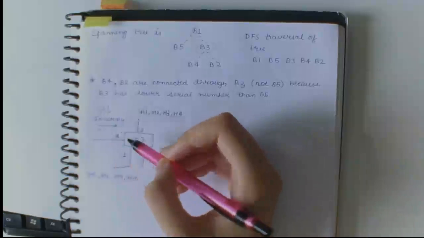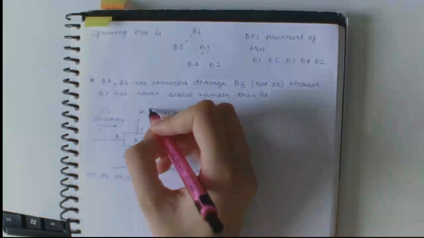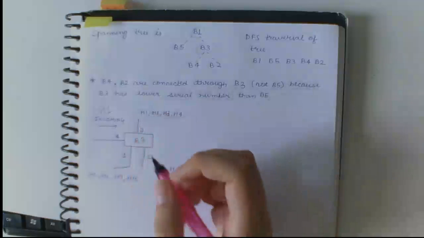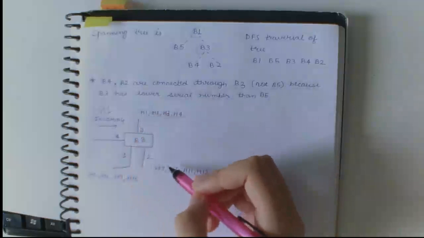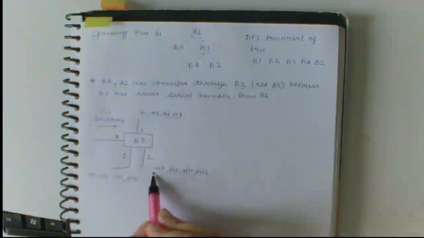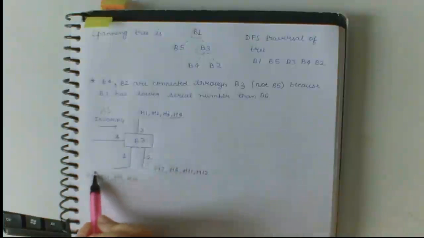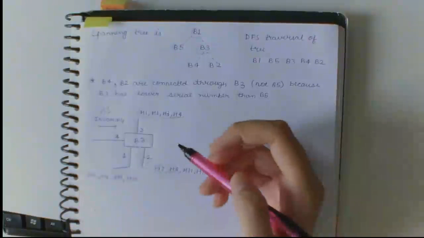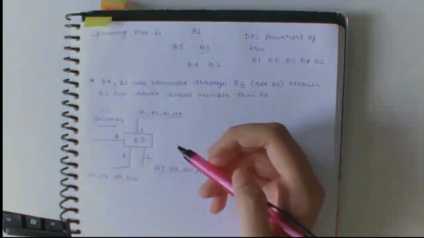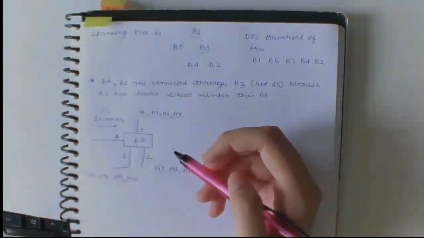So for H1, H2, H3 and H4 it uses line 3, and for H7, H8, H11 and H12 it uses line 2, and line 1 for H5, H6, H9 and H10.